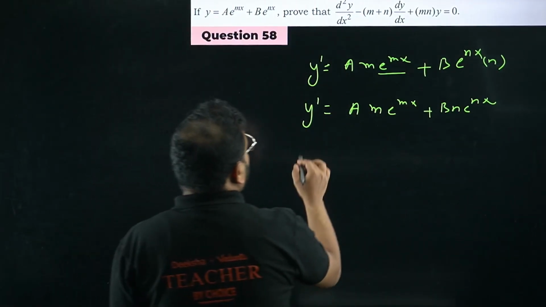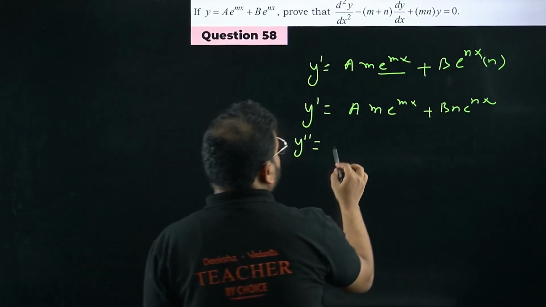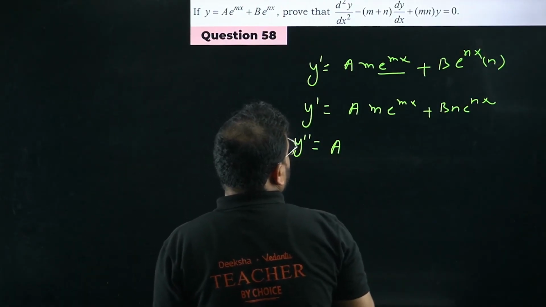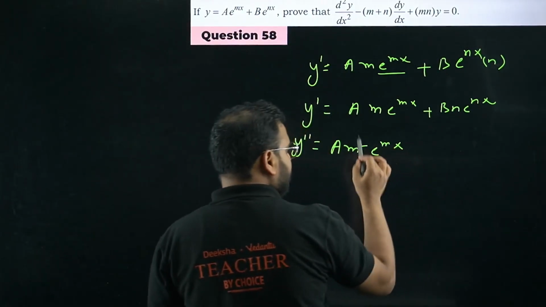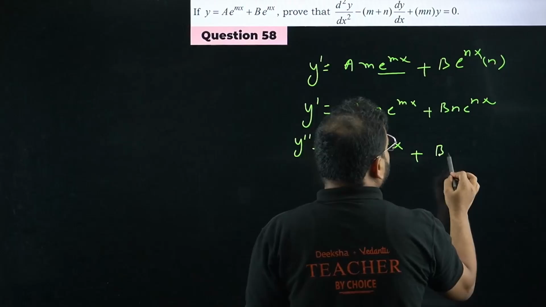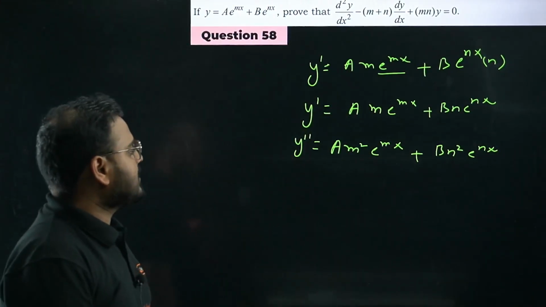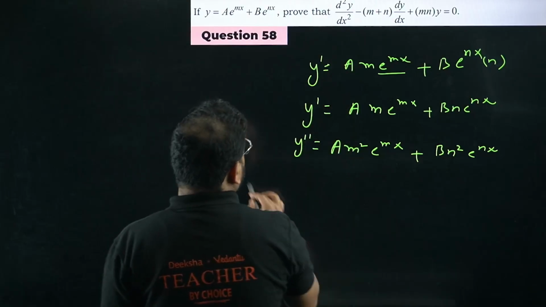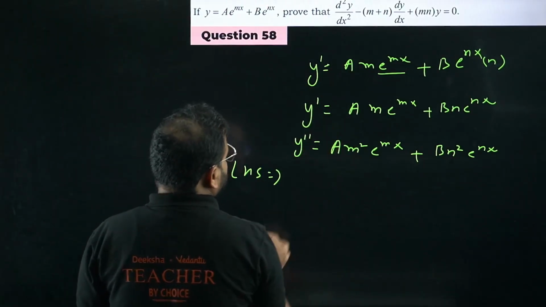Now, y double dash will become, same thing we'll do: we keep it like this, a will become m square e power mx. Again, over here, we get bn square e power nx. Now we're going to use this in the LHS part. Let's check the LHS. Write this condition, so we'll write the same thing.